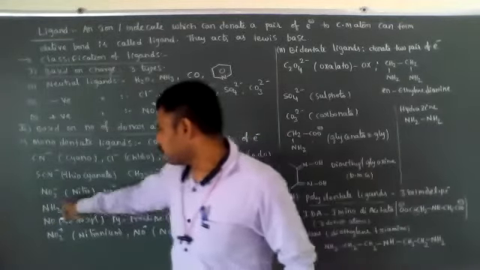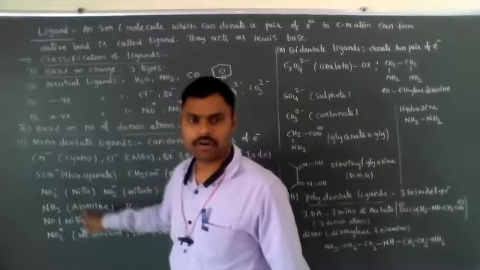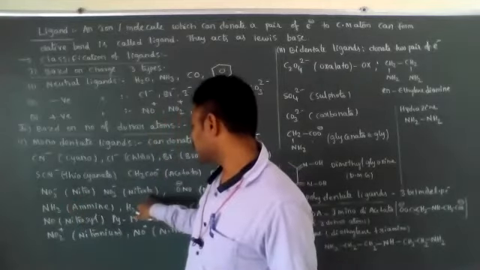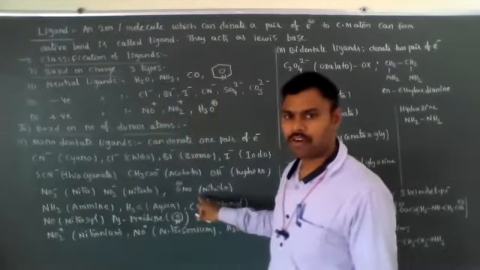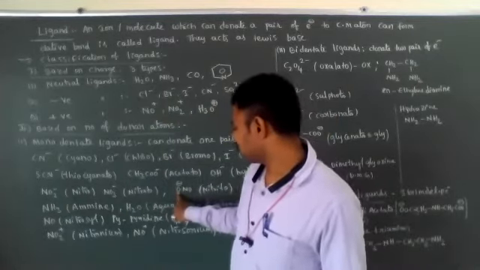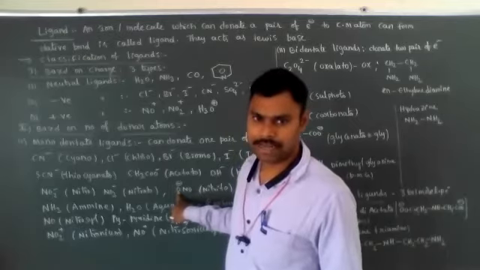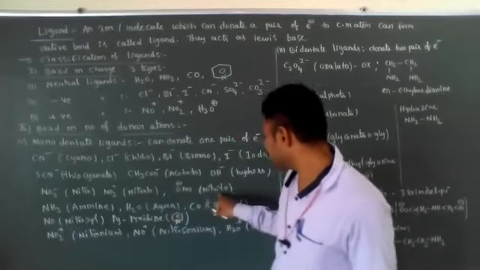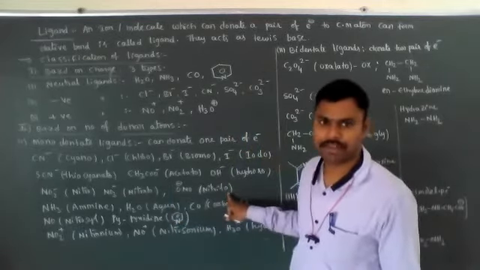NO2 minus is nitro. NO3 minus is nitrato. ONO minus, where oxygen is the donor atom and forms the bond with the central metal atom or ion, is called nitrito.